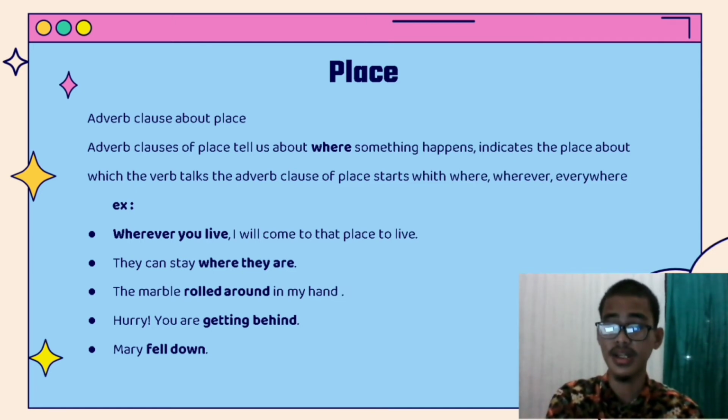Two. They can stay where they are. In this sentence, the adverb clause where they are indicates the place where they can stay, and that is an adverb clause of place. Adverb clause of place can be formed as a prepositional phrase. Example. First, the marble rolled around in my hand. Rolled around is the adverb clause of place.